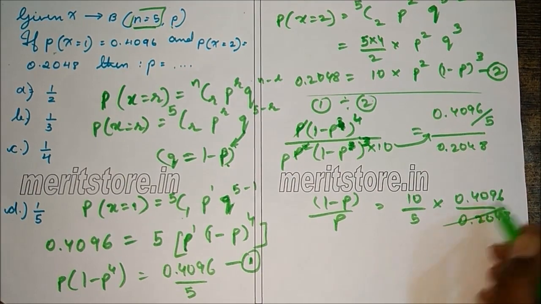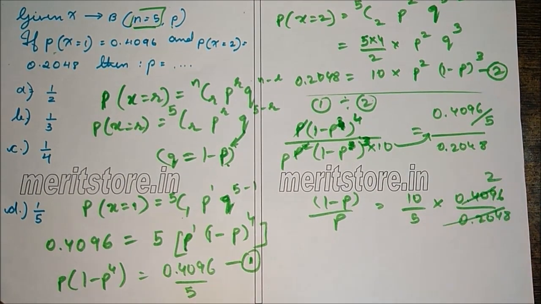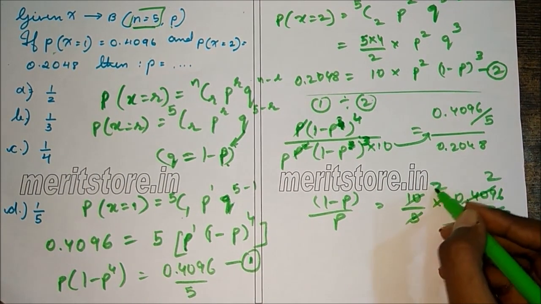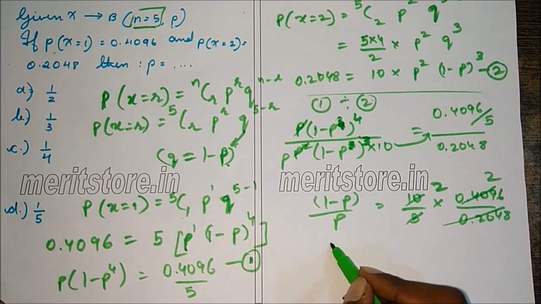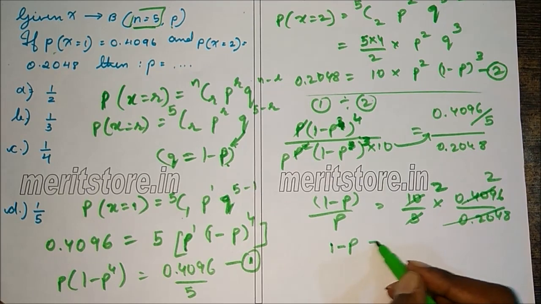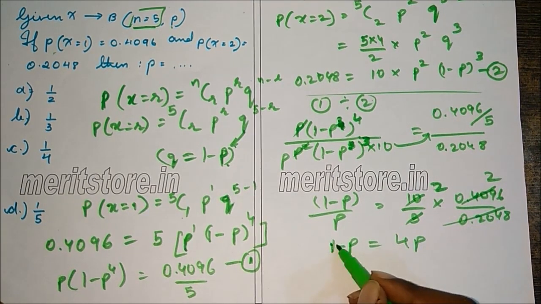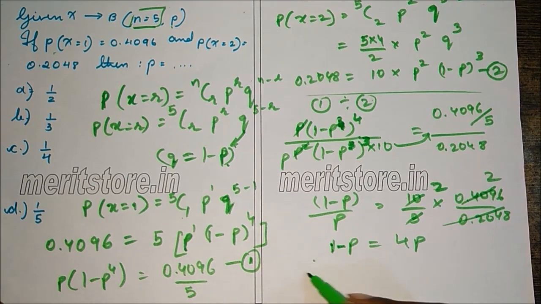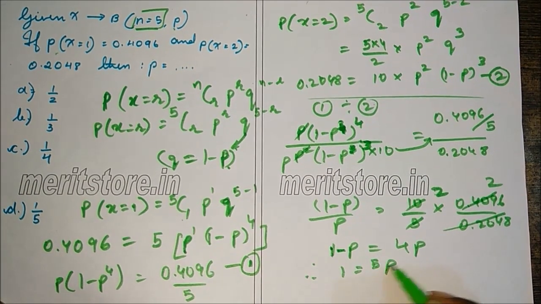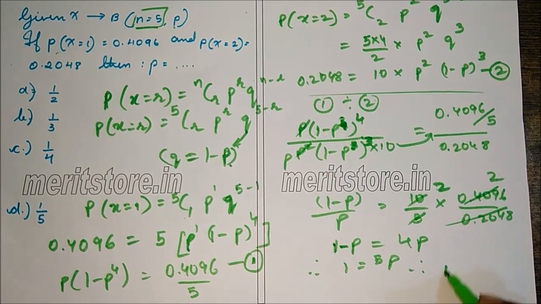Now this gets cancelled. This is twice the denominator. Same goes for this. So now it is 1 minus p upon p is equal to 2 into 2, which is 4. So this will be 4p. So 1 minus p is equal to 4p. Therefore 1 is equal to 5p. Therefore p is equal to 1 by 5, which is option D.